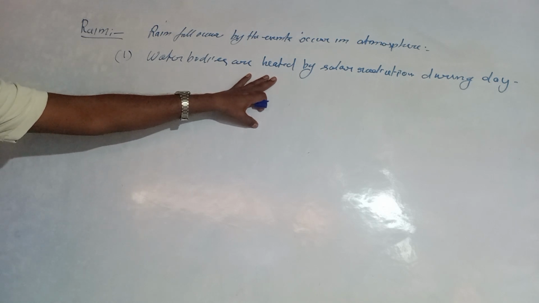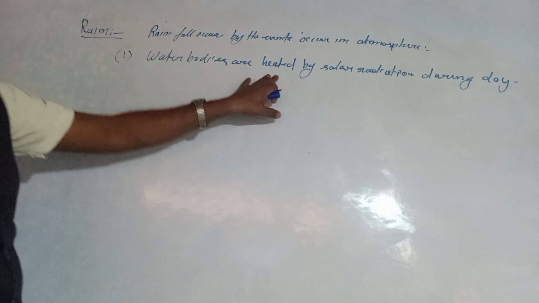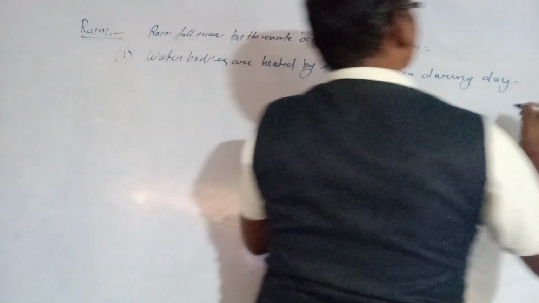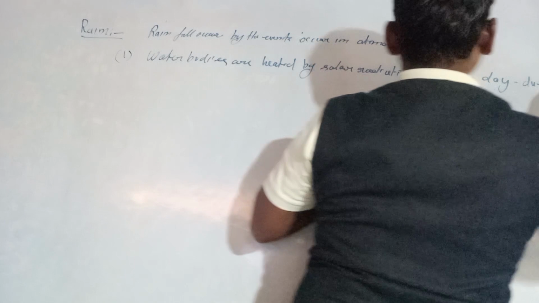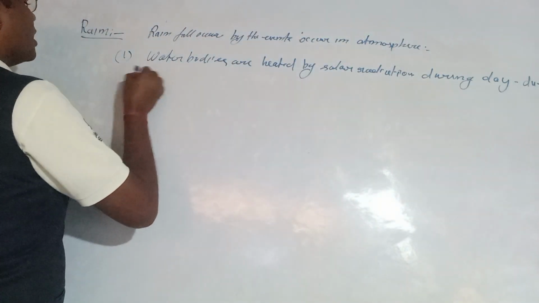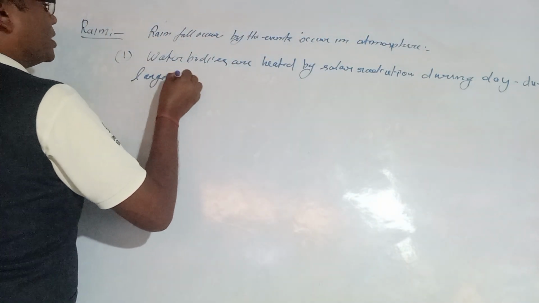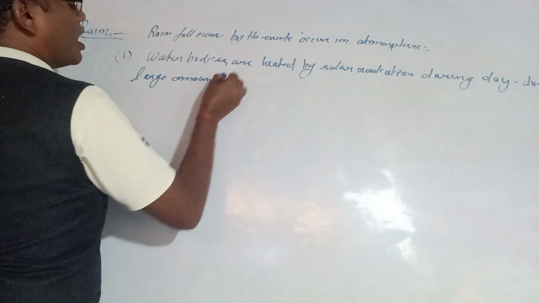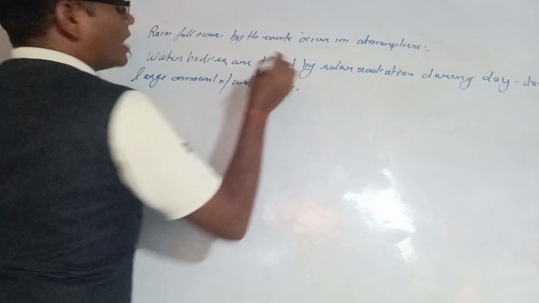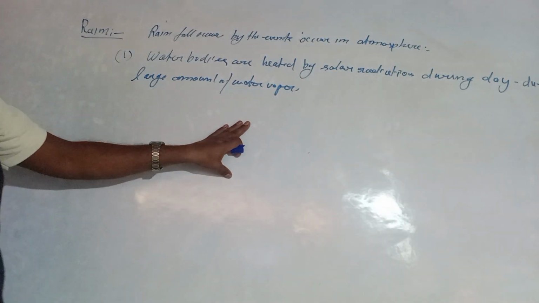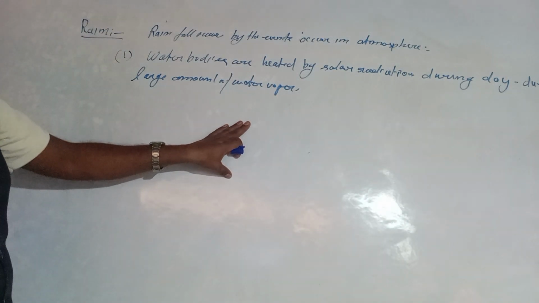Then what happens due to this? A large amount of water vapor forms due to these conditions.